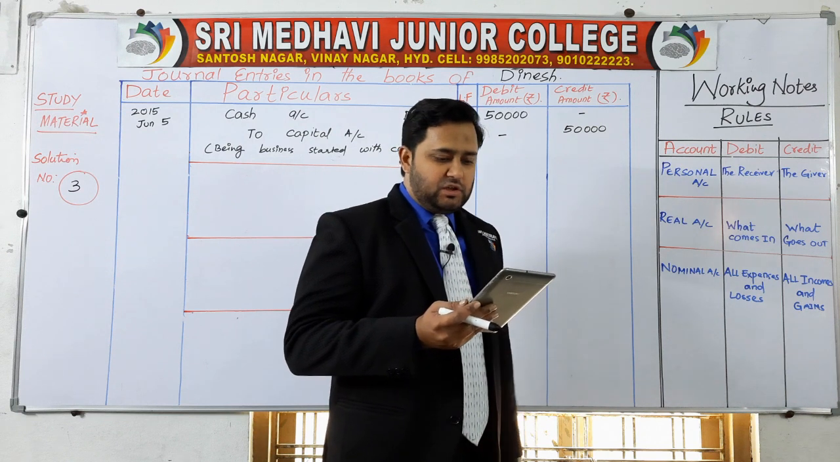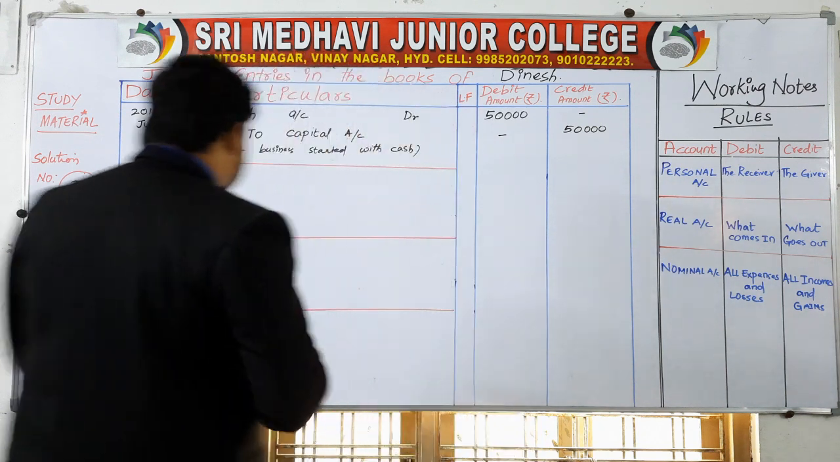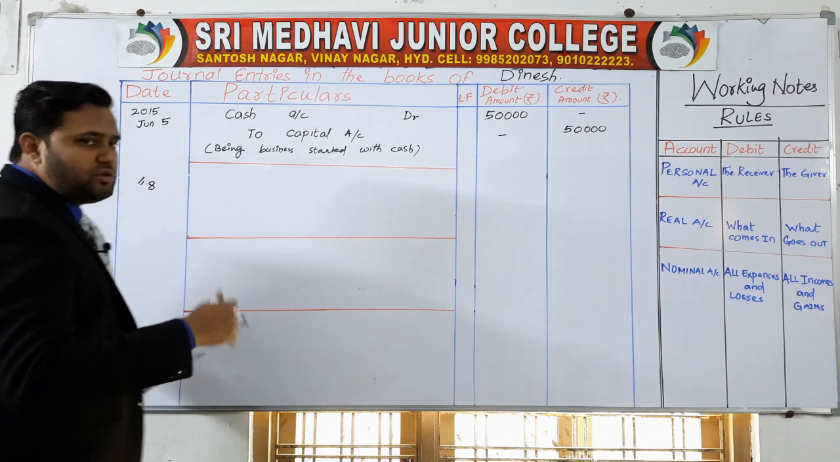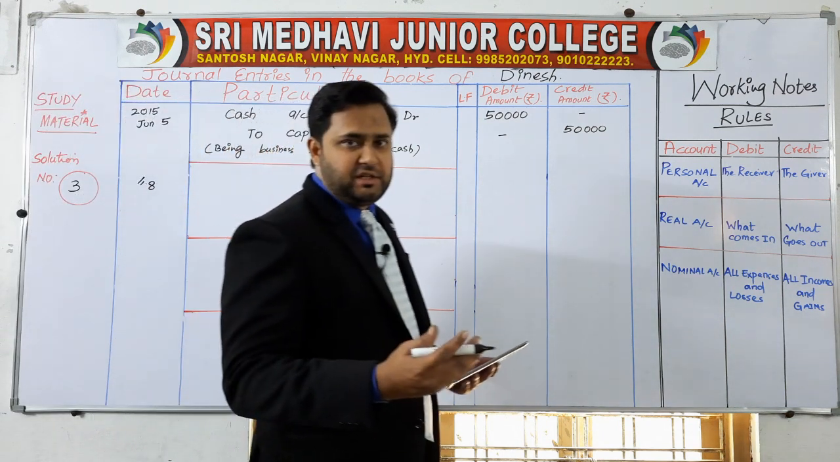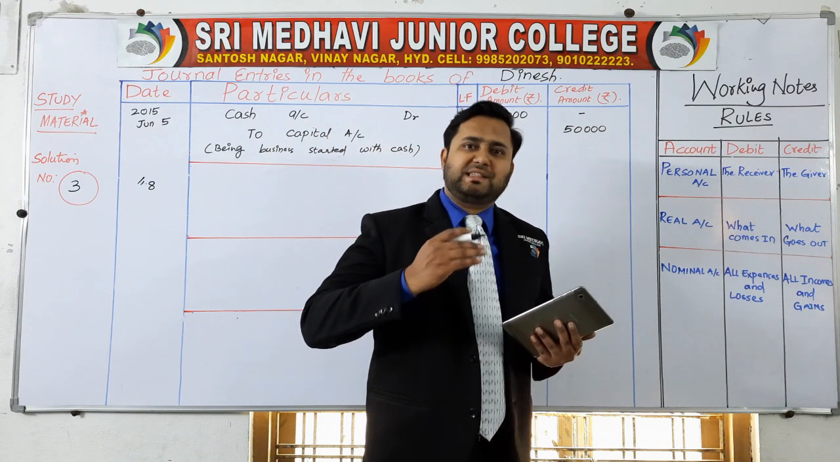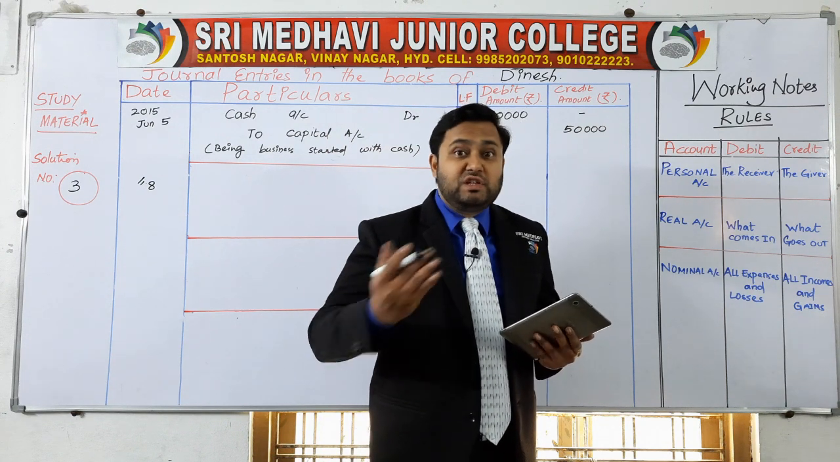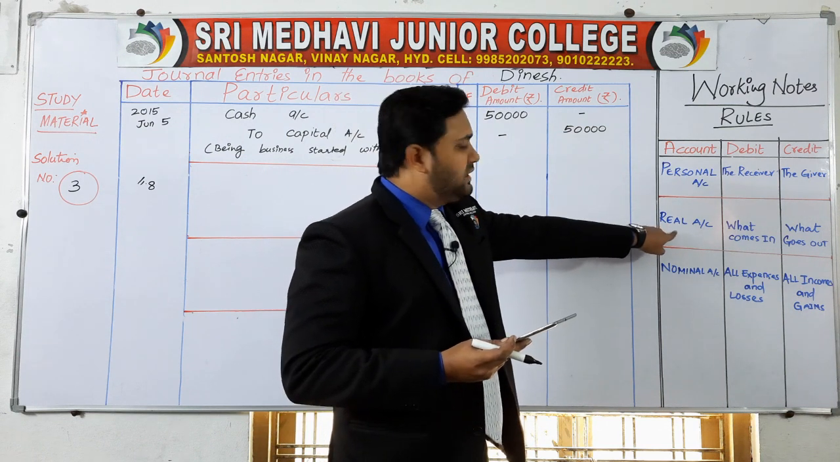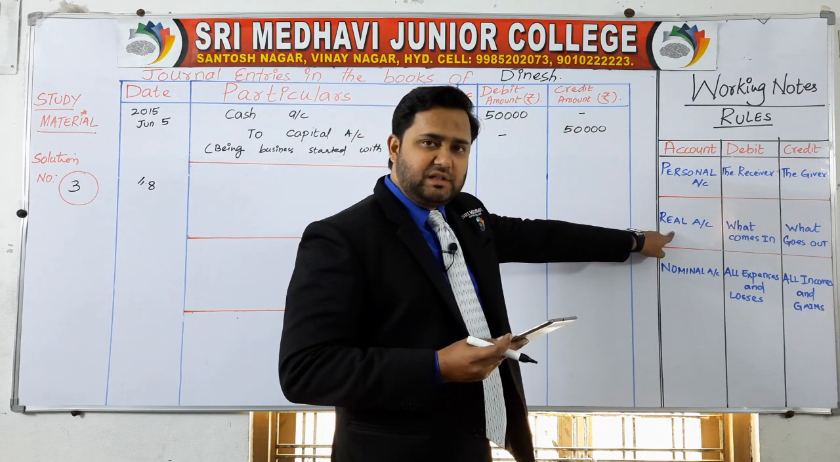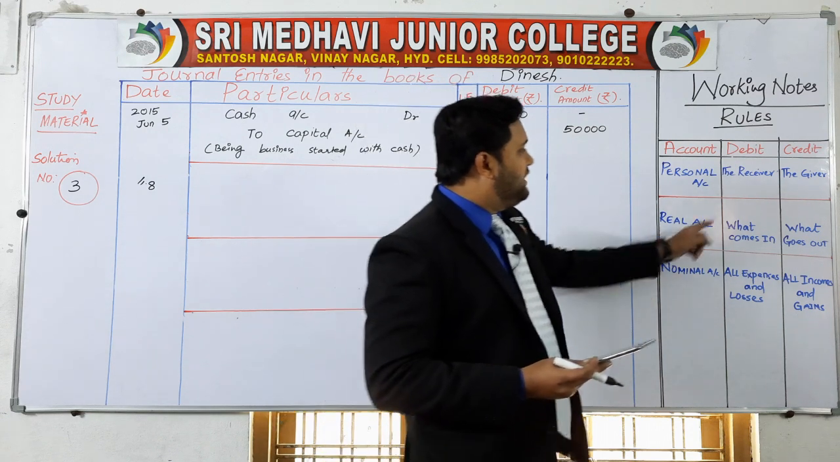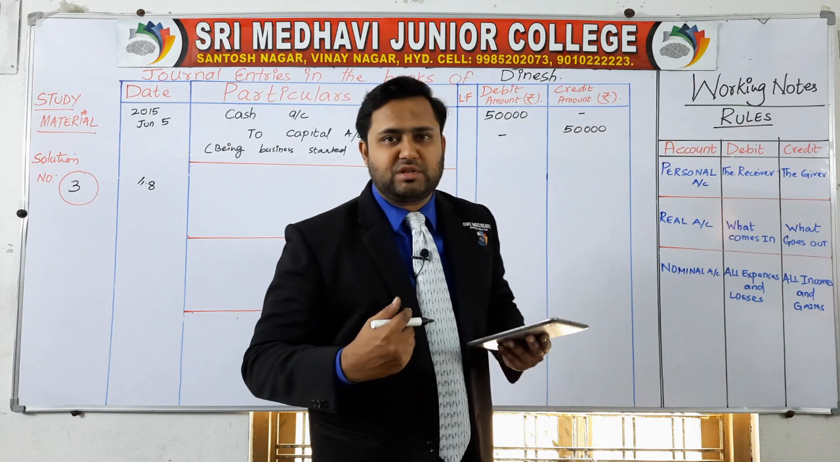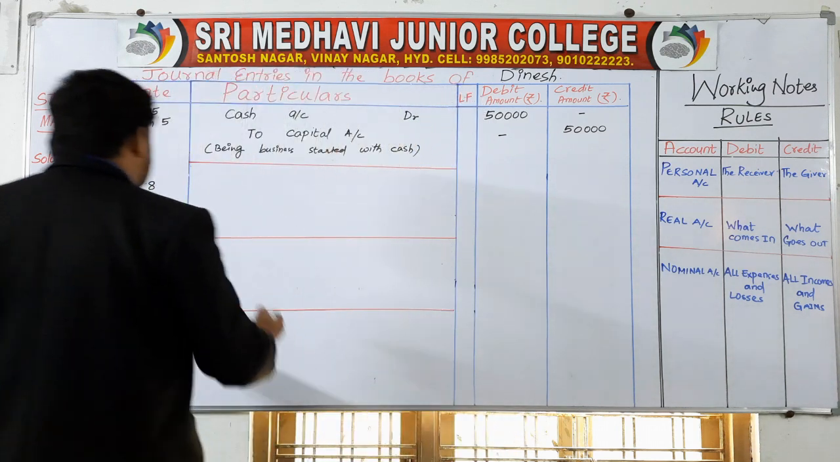June 8, sold goods for cash. Here on June 8, we have sold the goods for cash, which means as you sell the goods, you will receive the cash. Cash comes under real account because it's an asset. So debit what comes in. If you are selling the goods, what comes in? Cash comes in. If cash comes in, debit it.